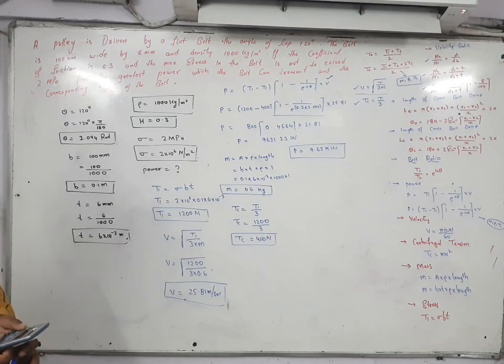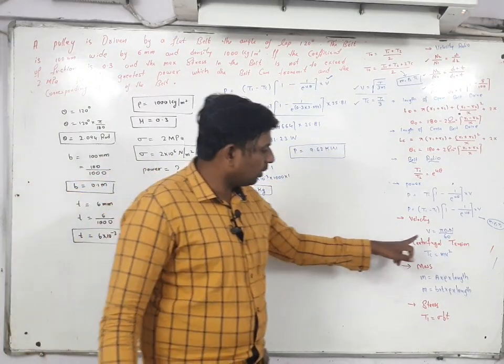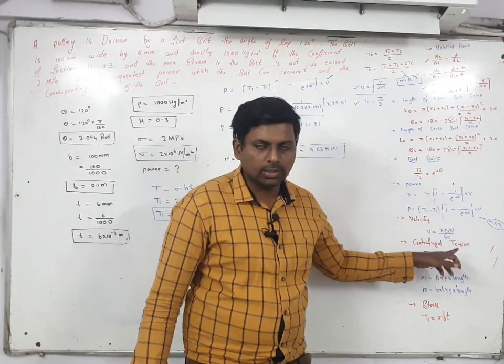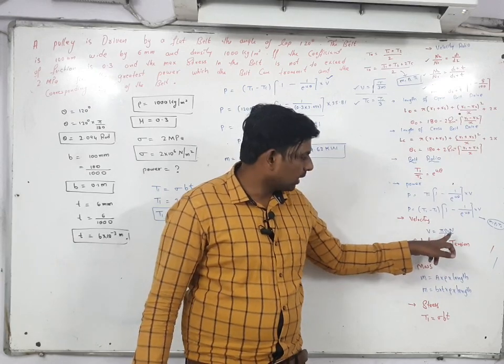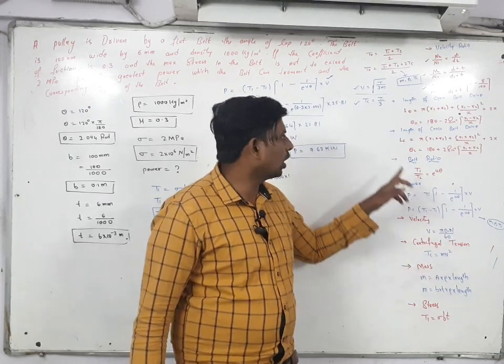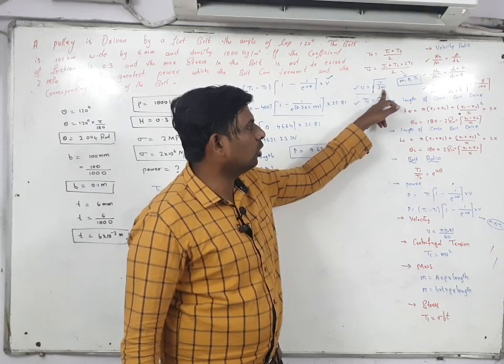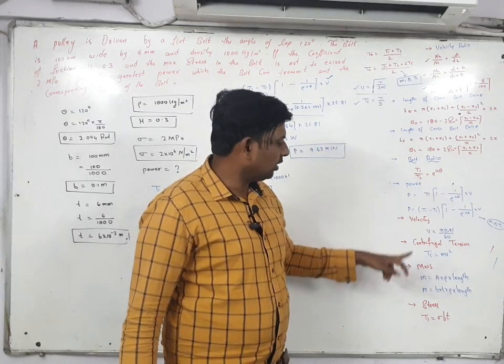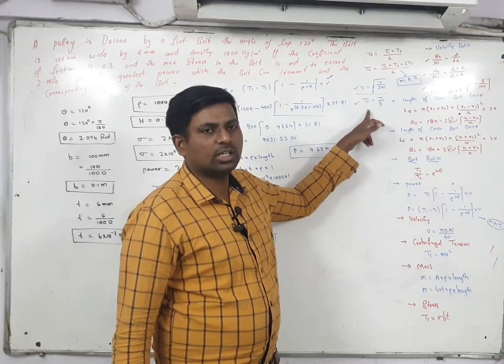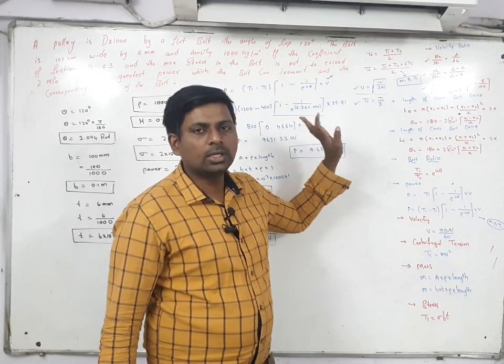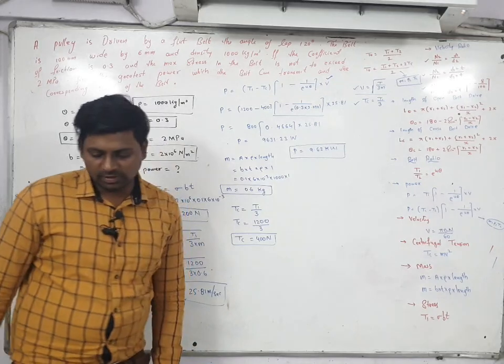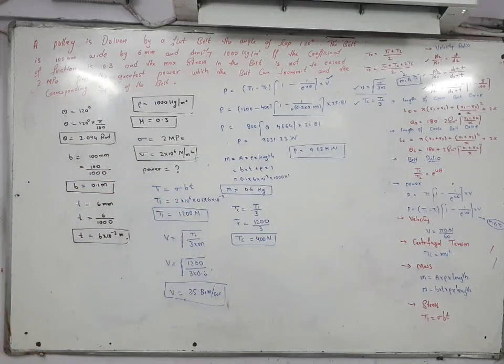Here the new formula is velocity. Whenever diameter and n are missing in your question, you can use the formula V is equal to under root of T1 by 3 into m, or TC. TC you can use this formula or this formula. TC is equal to T1 by 3. You have to remember this one. Once look at the problem.